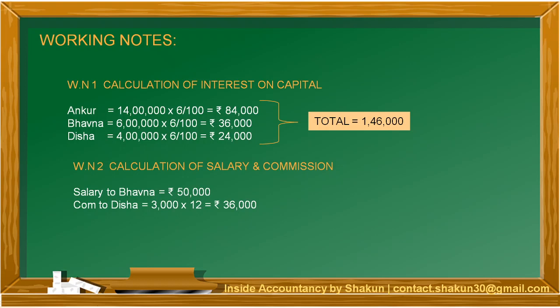Salary to Bhavna was given in the question, the per annum salary as 50,000. But in case of commission to Disha, it was per month. So we have multiplied 3,000 by 12, commission to Disha being 36,000. So the total interest on capital is 1,44,000, salary is 50,000 and commission is 36,000.